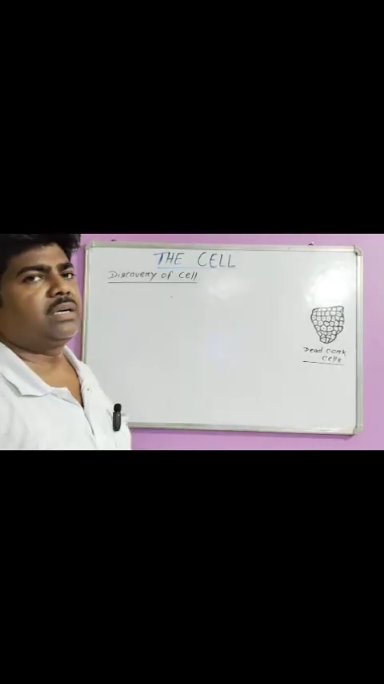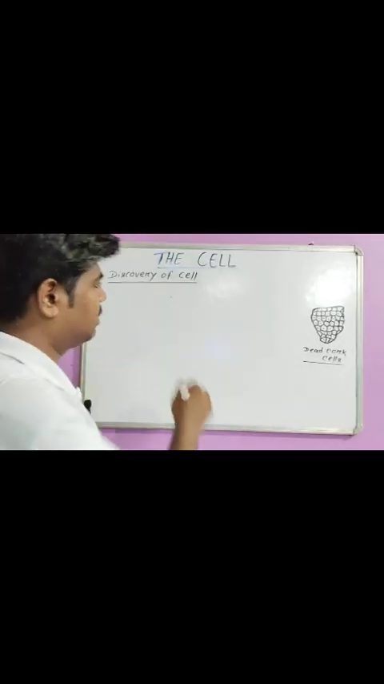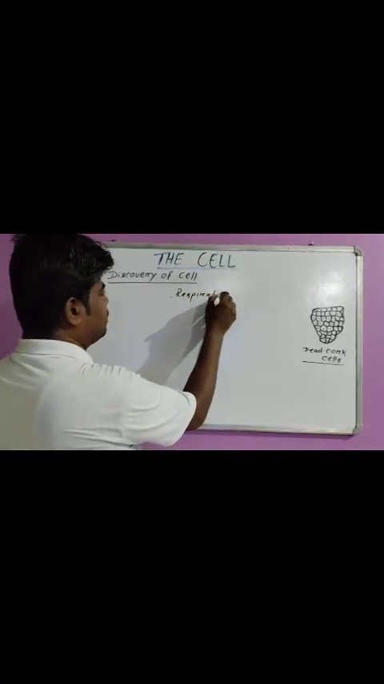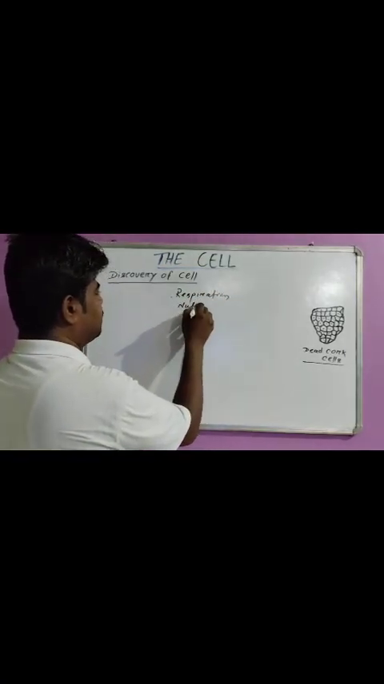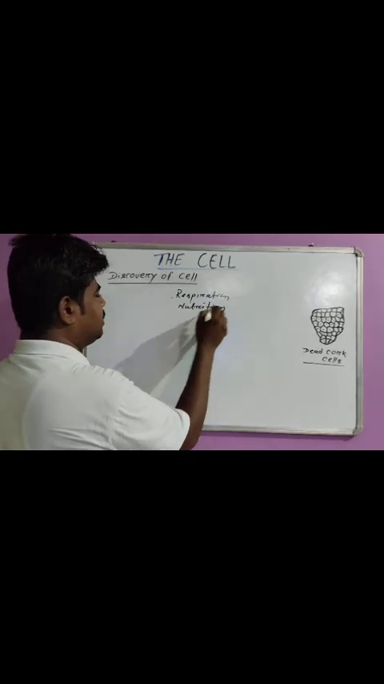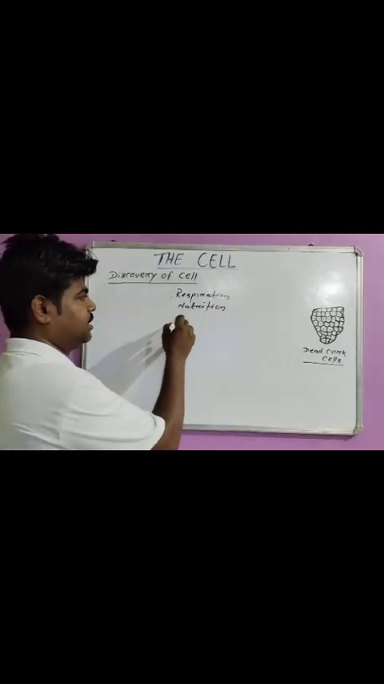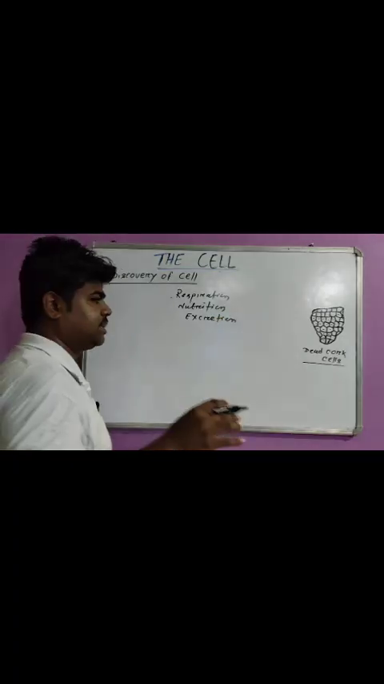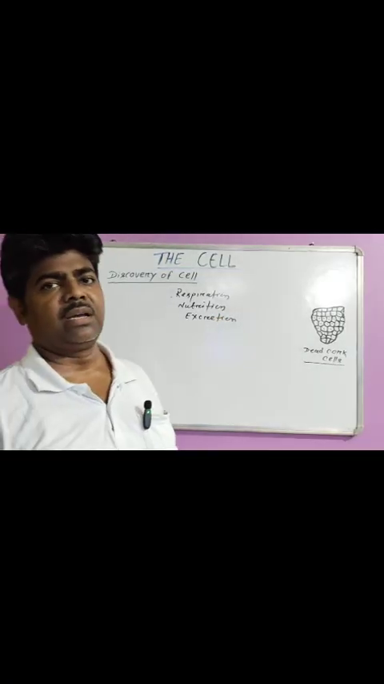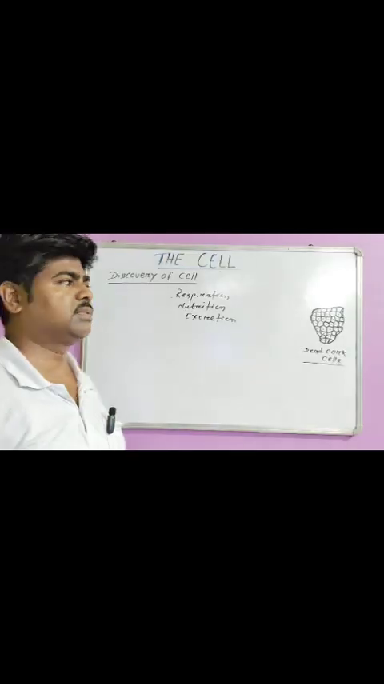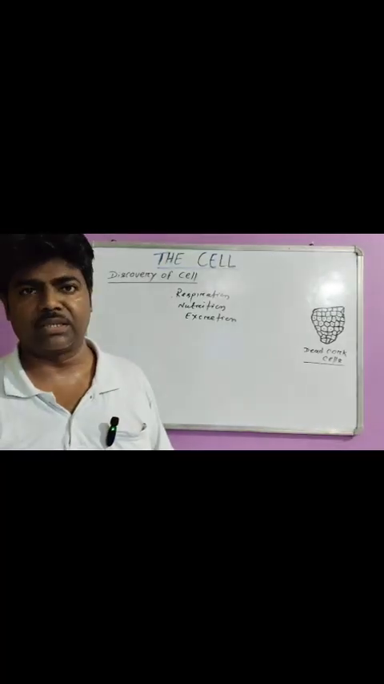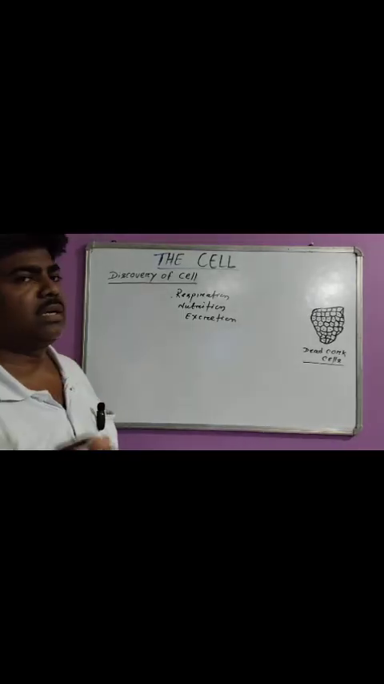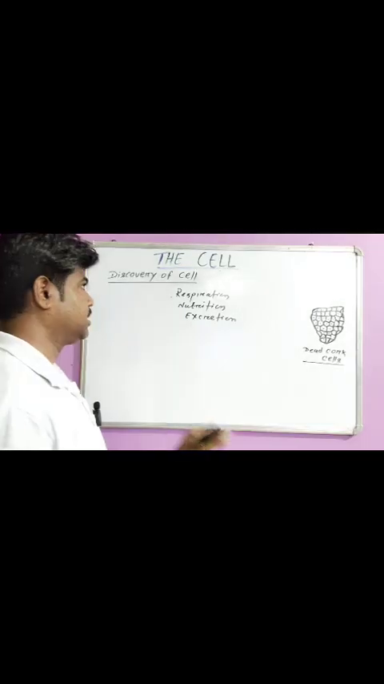because all the vital processes like respiration, nutrition and the removal of waste, that is excretion. All these life processes are carried out by a single cell. And a cell has independent existence and is capable of self-duplication or self-reproduction. So cell is called the structural and functional unit of living organisms.